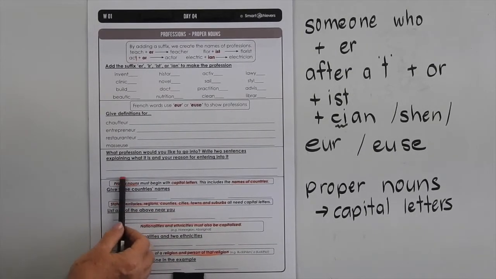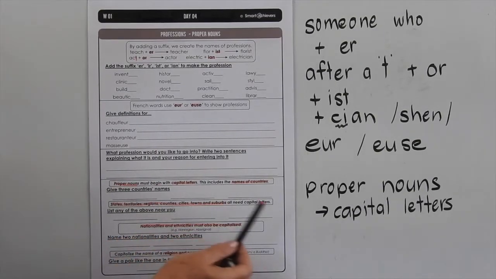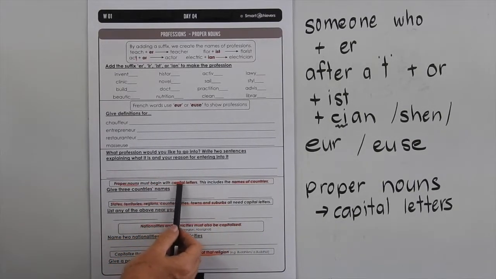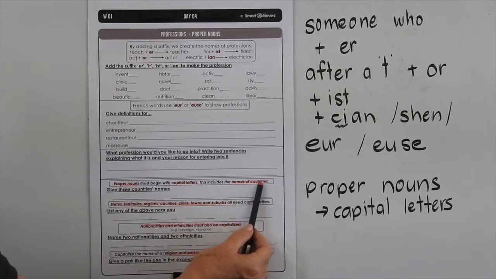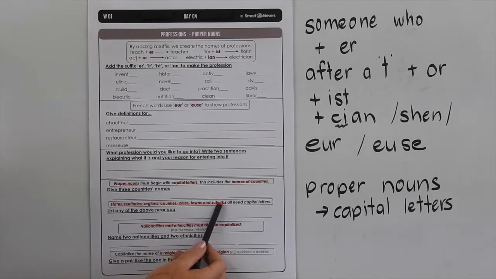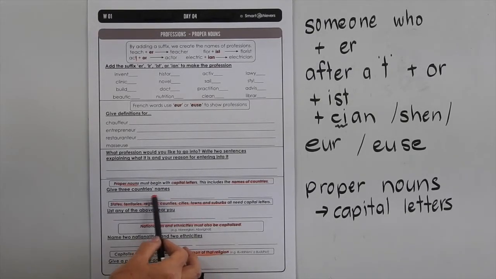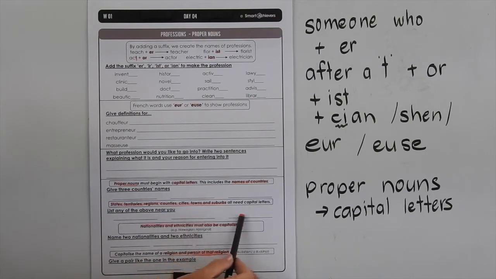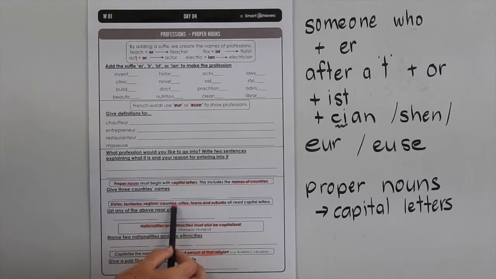Now, proper nouns. This is the second part of our page. So we're looking at using capital letters for all proper nouns. So it could be the name of a country, it could be the names of states, territories, regions, countries, cities, towns and suburbs. It could also be the name of a nationality or an ethnic group. And it could also be the name of a religion and a person of that religion. So we've given you some different activities, exercises to fill in with each of those categories.